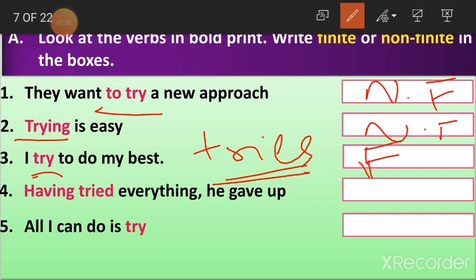Now the fourth one. Having tried everything, he gave up.